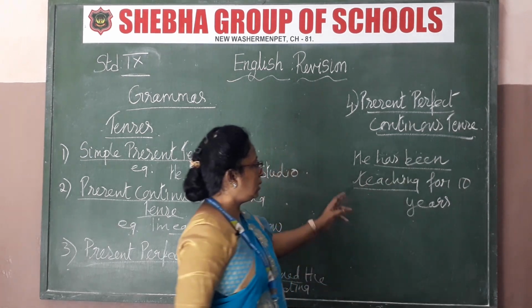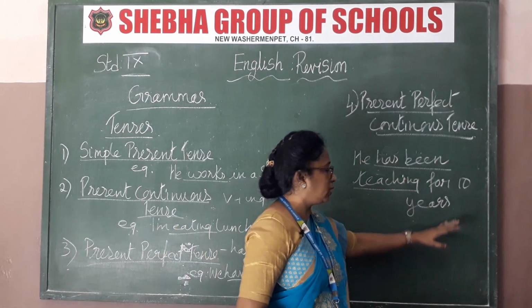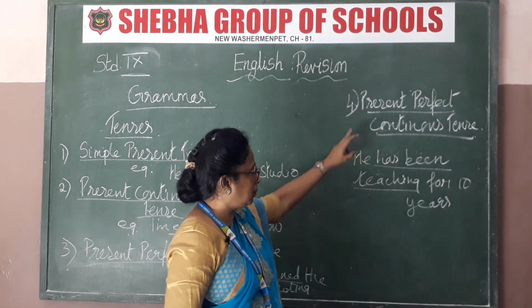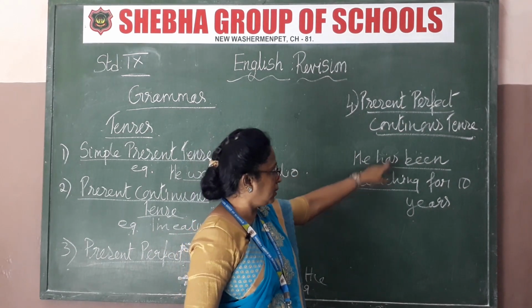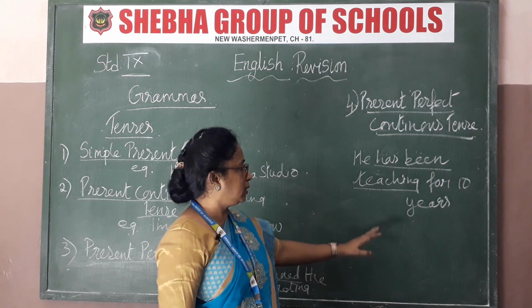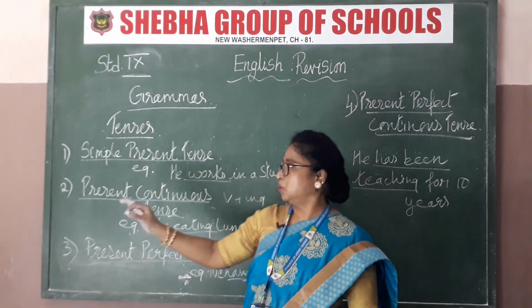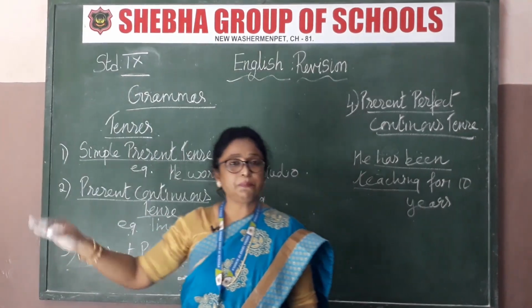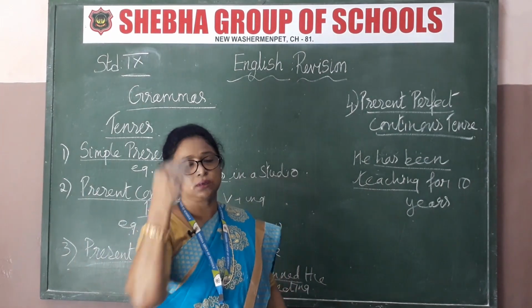So see, he has been teaching for 10 years. See, the present perfect continuous: he has been teaching for 10 years. Got this now? Hope you understood the tenses in the present, the simple present tense categories.